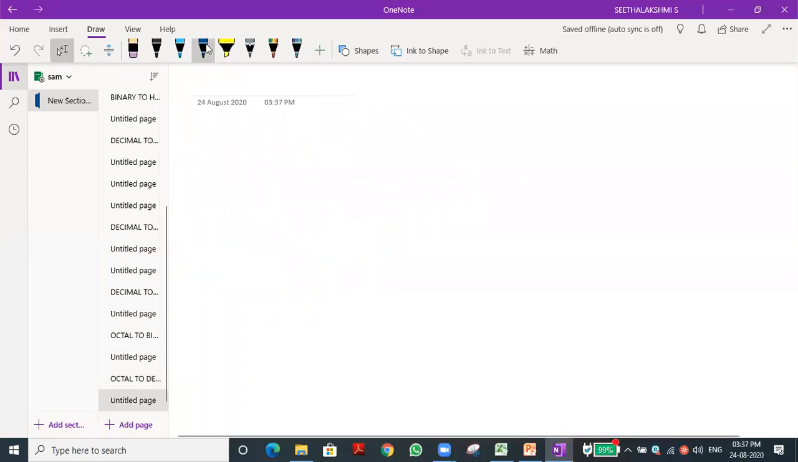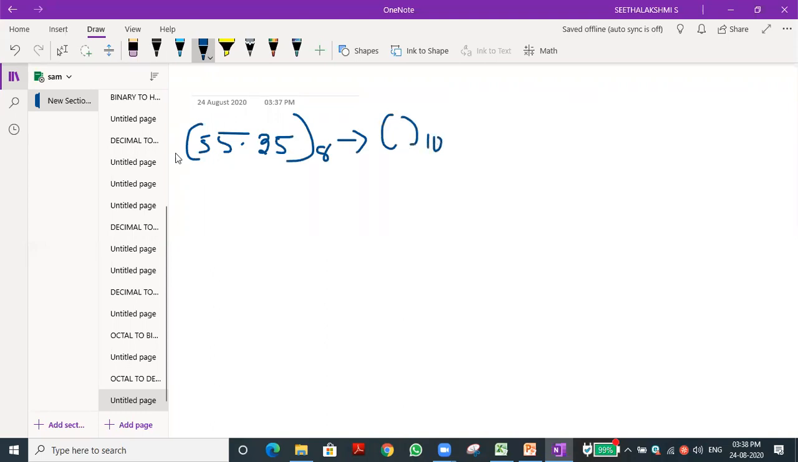Now tell any one octal number with a fraction. With the fraction, we will do it. 55.35. Okay, so this is our octal number. We need to convert it into decimal. What is the equivalent decimal number? We need to get it.